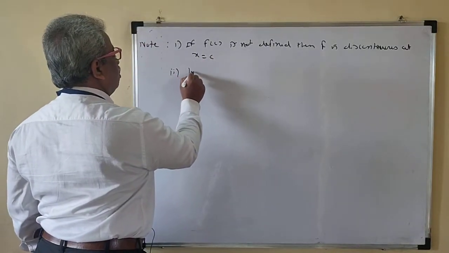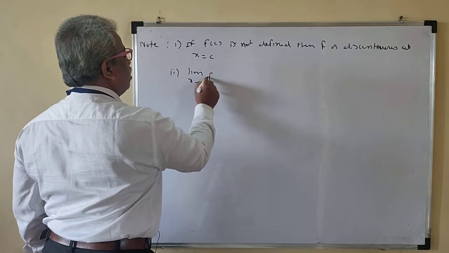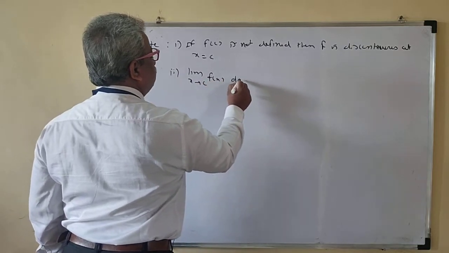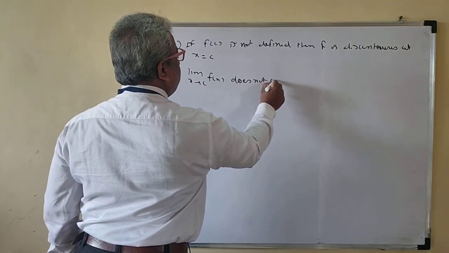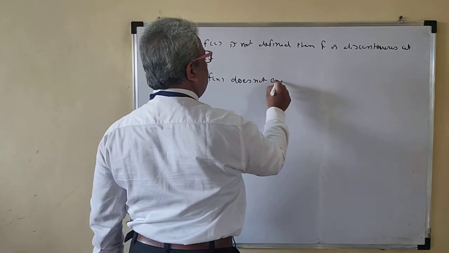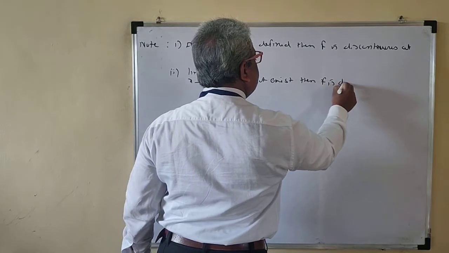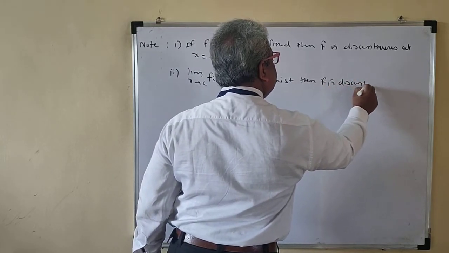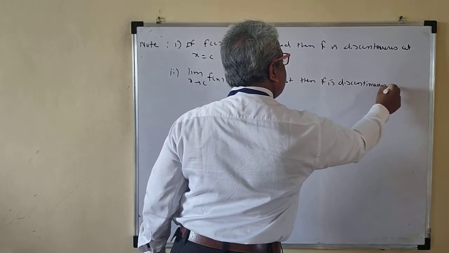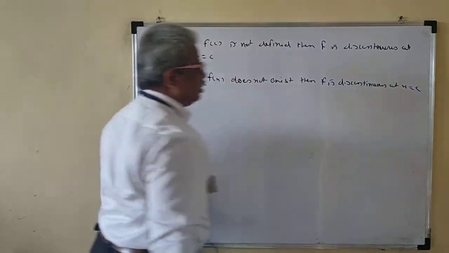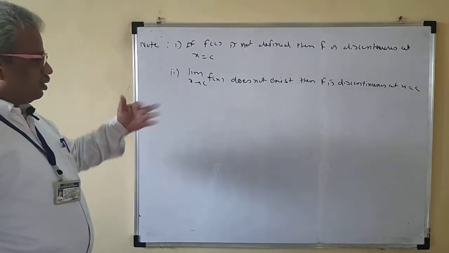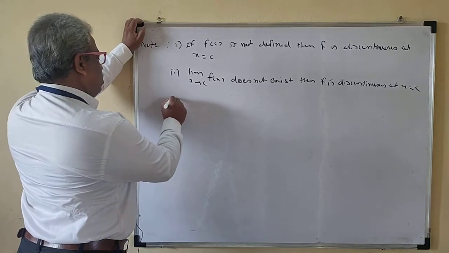Second, if limit x tends to c, f of x does not exist, then f is discontinuous at x is equal to c. Okay, so limit does not exist, function is not continuous.